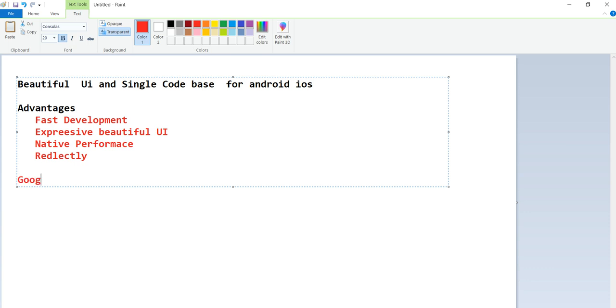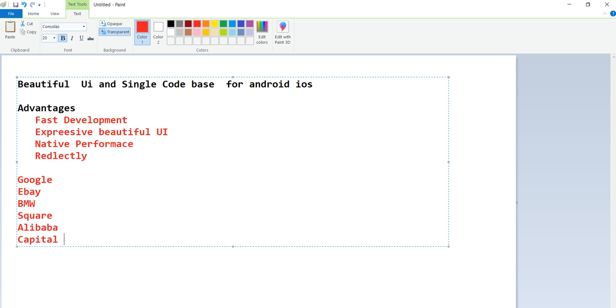Nowadays Flutter was introduced by Google only, but Google, eBay, BMW, Square who provide Android Studio, Alibaba, an e-commerce application, and Capital One are using it. The reason I give these examples is that using this we can do any type of application. So these are the major companies nowadays using this. That is the main advantage: it's cross platform, but we can use a single code base.